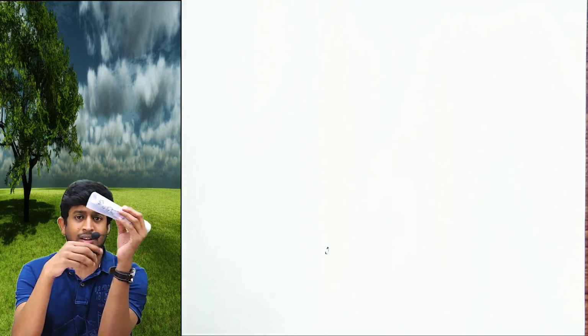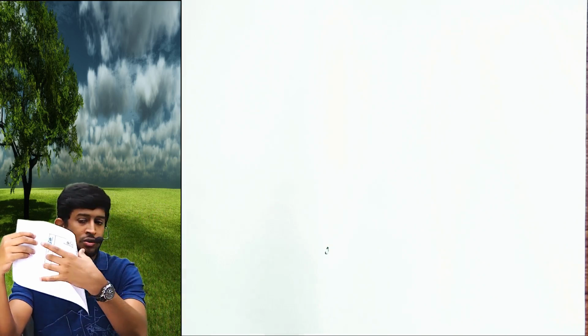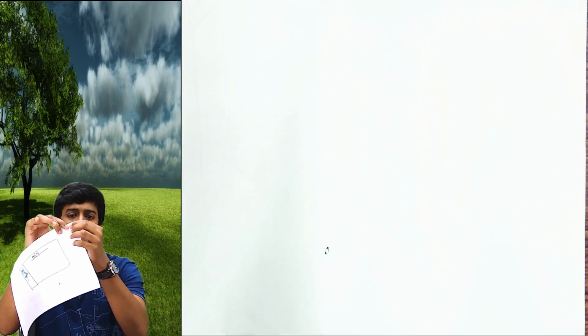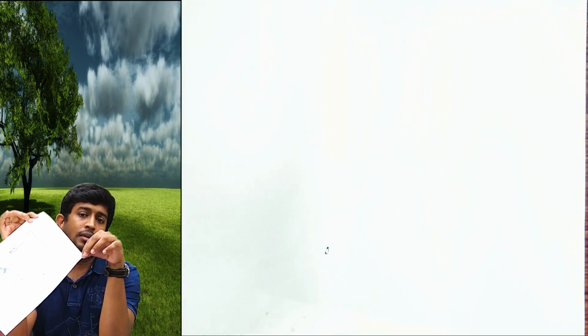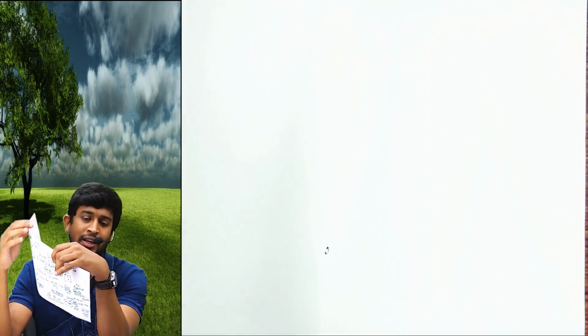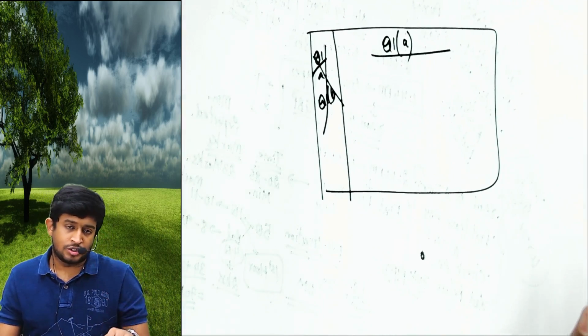I am the evaluator. I will open one paper like this. There are chances that whatever you wrote on this side is toned. Evaluator is not able to see what you wrote at the last sides here for every line. How will he give marks to you? Is it your mistake? No. But who will lose? You will lose.